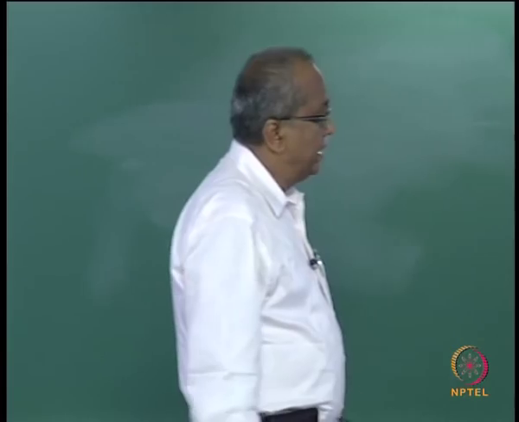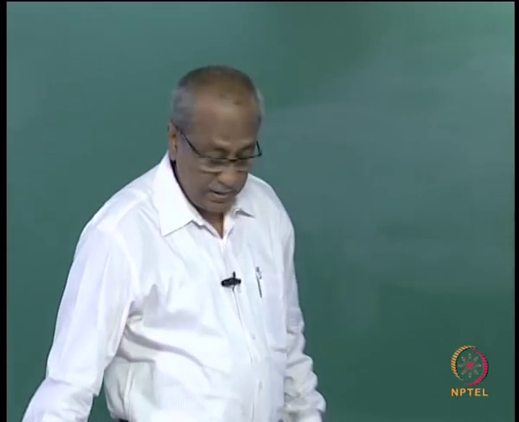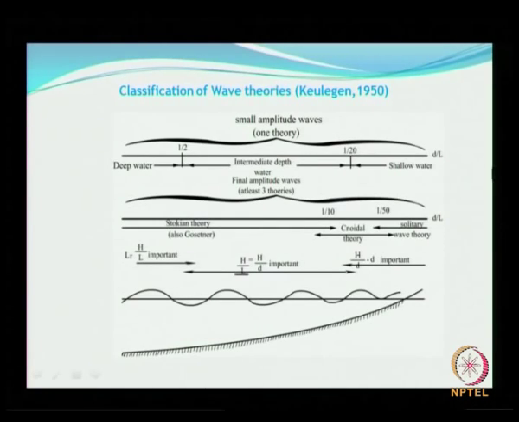So, for the entire water depth situation, covering the entire range of d by L, you see there is a single theory, which is the small amplitude Airy's theory.